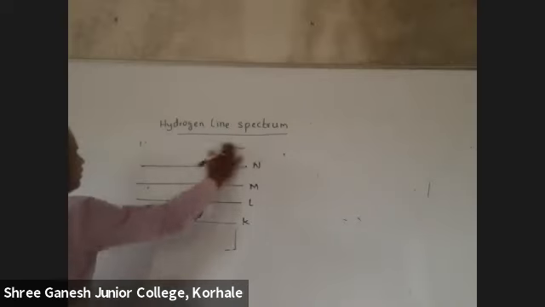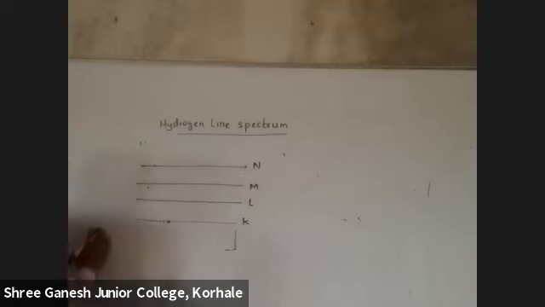Suppose the electron has reached here. Either it will return from N to K like this, or first it will return here, then come here, then here. Or first it will come directly till here, then here.